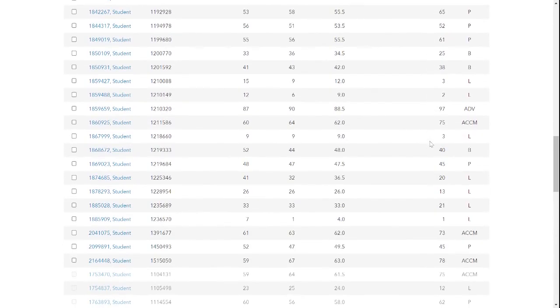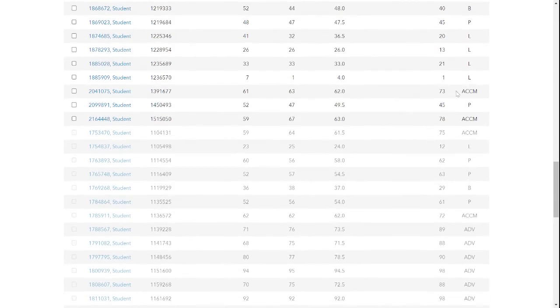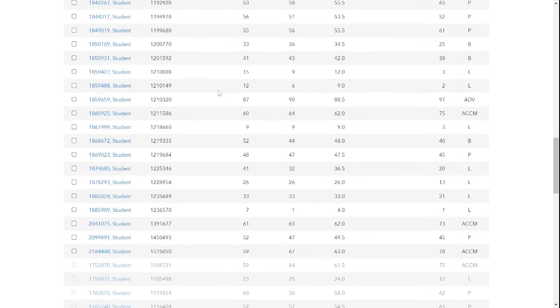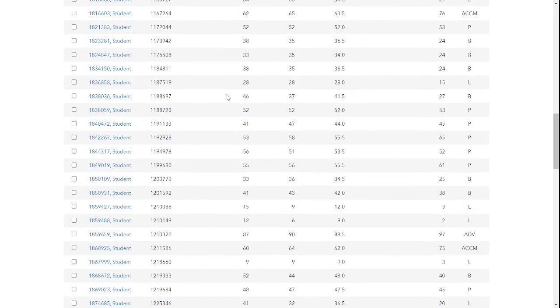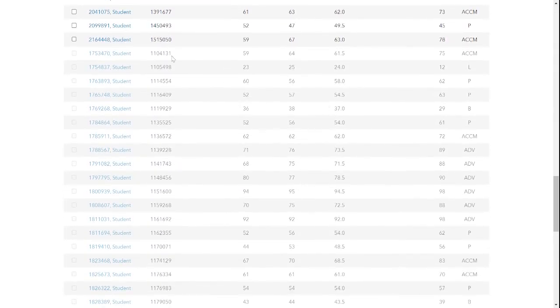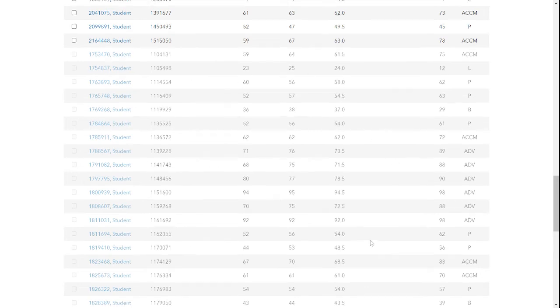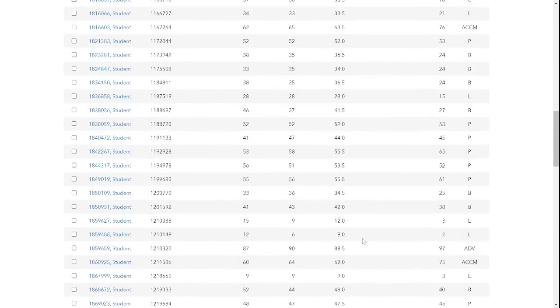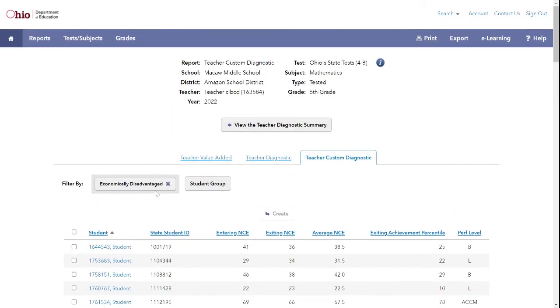Now, in this case, the way it's shown is that the data at the top are the students that are considered economically disadvantaged. And it may be hard to see in this screen, but the students at the bottom half of the page, they're kind of grayed out, or their colors are lighter. That means those are still the students that are in the reports. But because, I'm going to scroll back up, I chose economically disadvantaged,